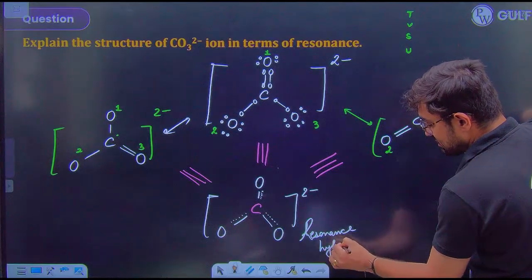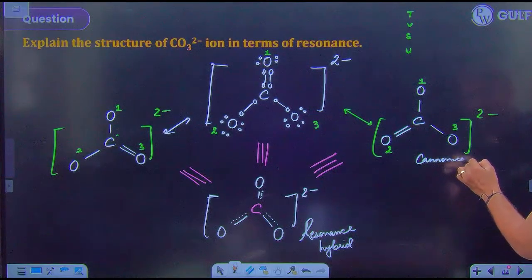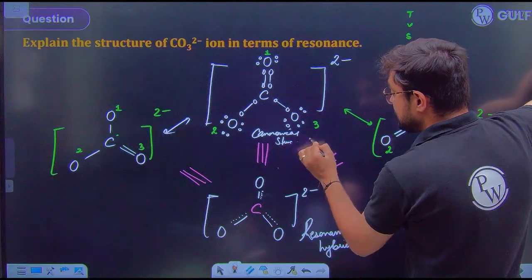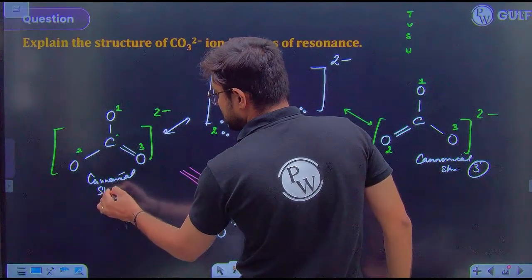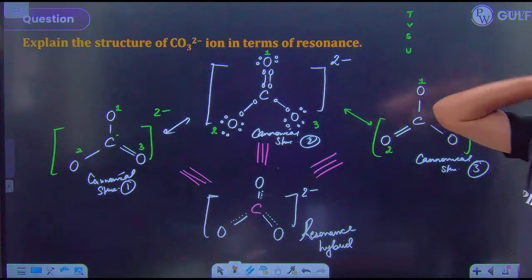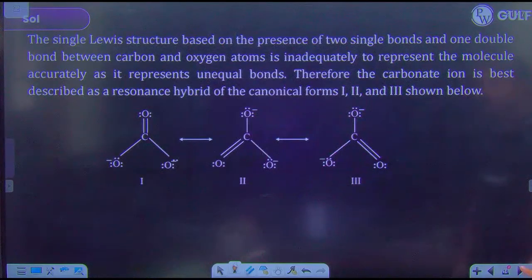And this is canonical structure number 3. That's canonical structure number 2, and that's canonical structure number 1. Okay? So is this clear with everyone? Wow, superb. So that's resonance for you. See, I have given the answer also.